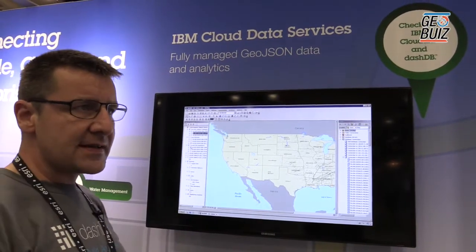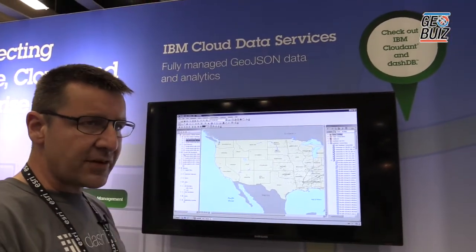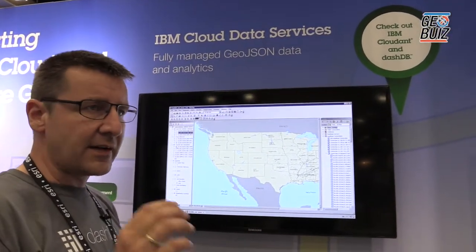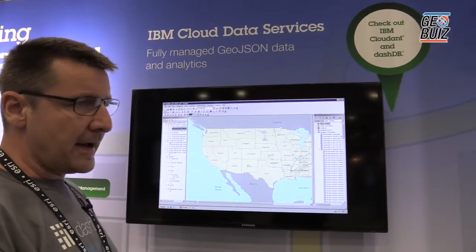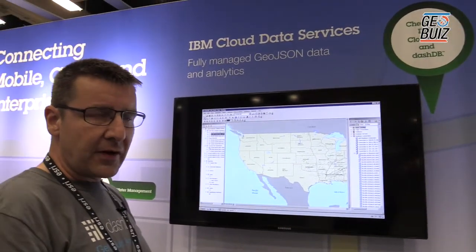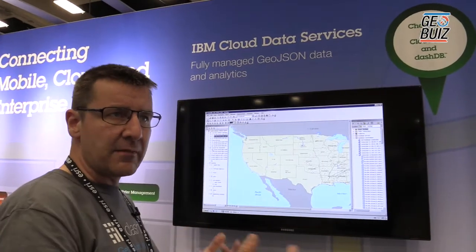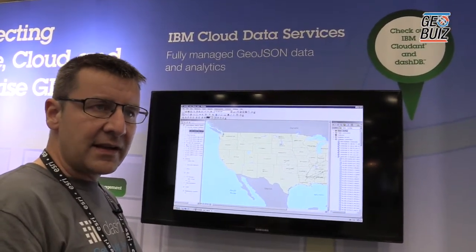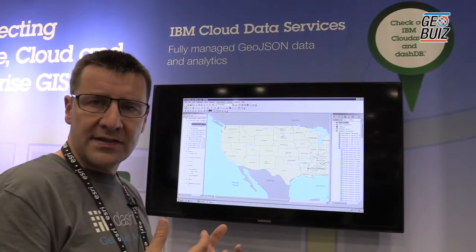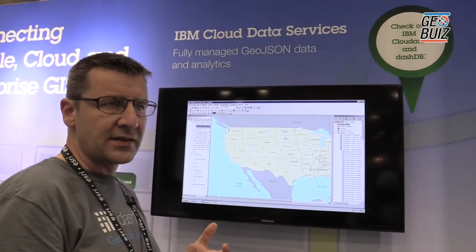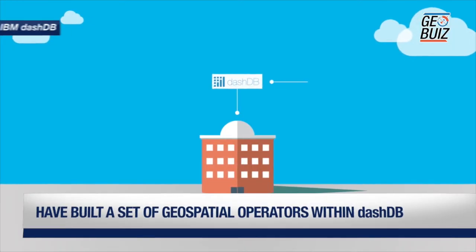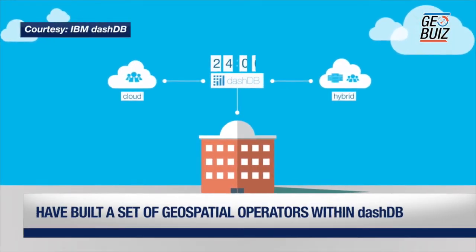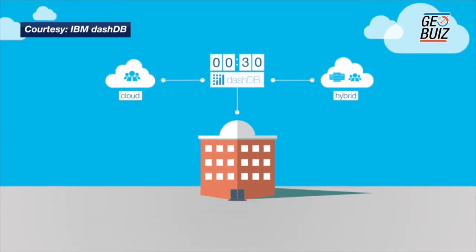Now, the point is, we are talking about hundreds of thousands of records from customers, hundreds of thousands of tornadoes, and many thousands of customer claims coming in. In order to analyze all that, it is a scalability issue if you have to pull out all this data to analyze it in a tool outside of the database. For this reason, we have built into dashDB a set of geospatial operators so that we can push down these analytics.